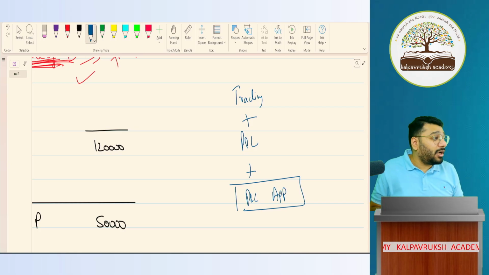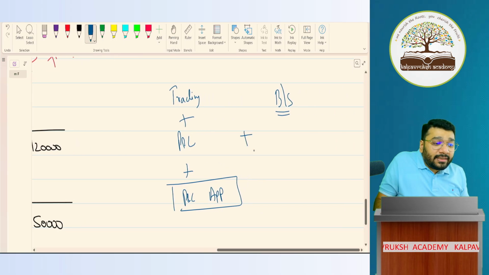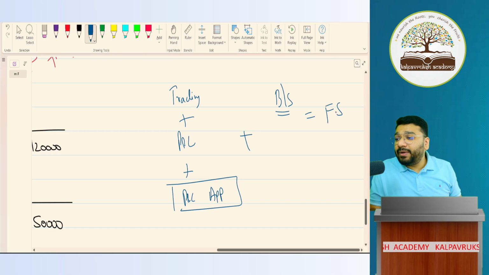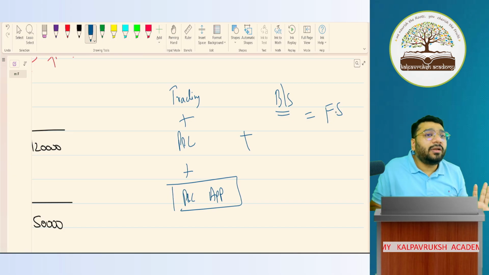P&L appropriation account, and then a separate document called balance sheet. Now these both put together is called the financial statement. These both put together is called the financial statement for the partnership concern. Got it, not got it?